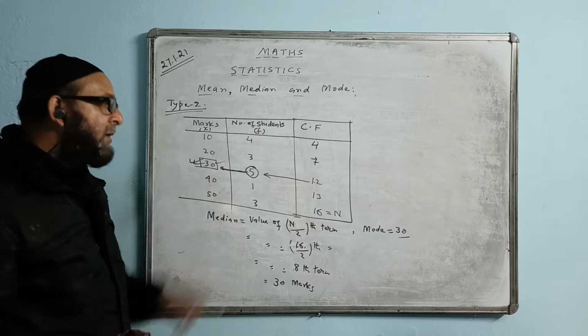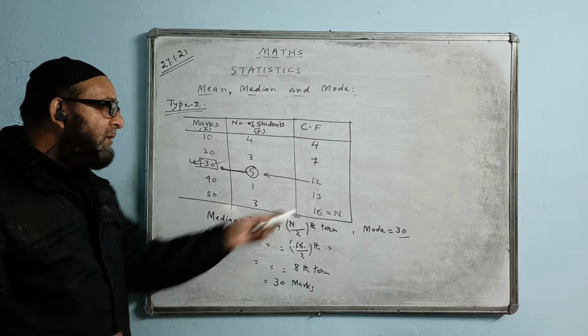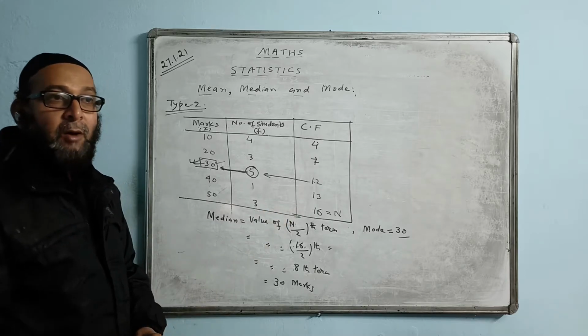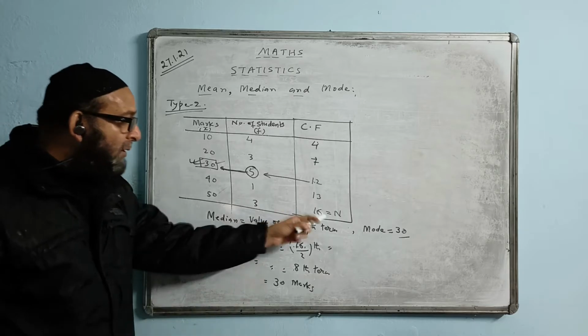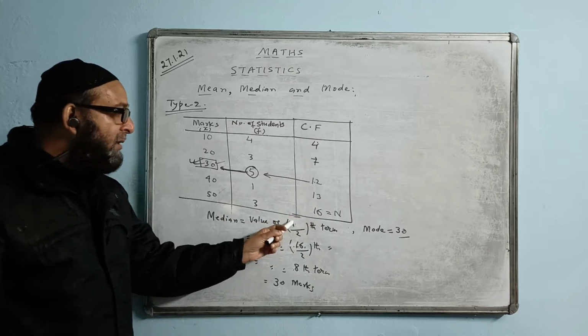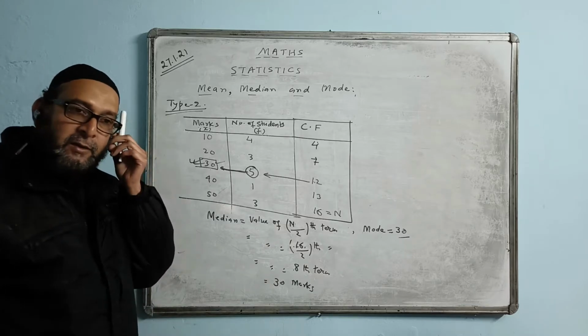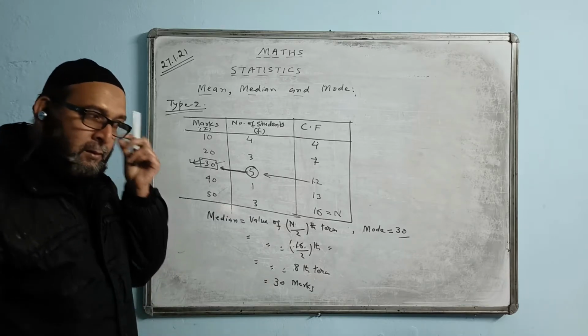So I just gave one live example over here. By chance if it comes an even number, we directly divide by 2. But if it comes an odd number, then we have to add 1 and then divide by 2. That is, we will write n plus 1 by 2 also. And then you will find the answer. Hope it's clear.